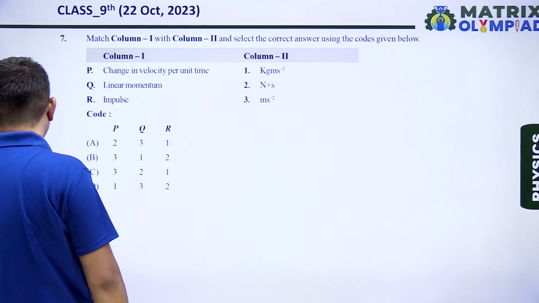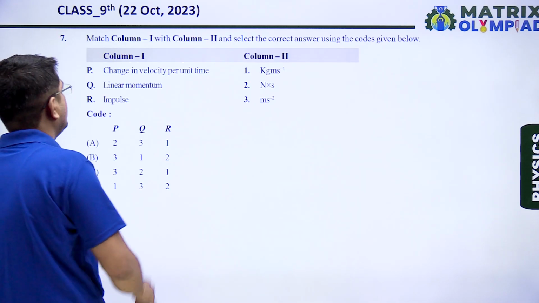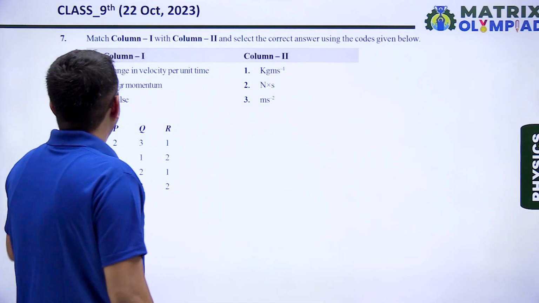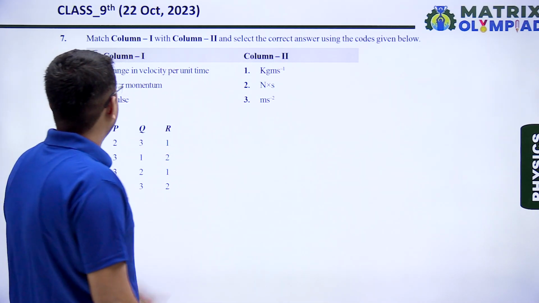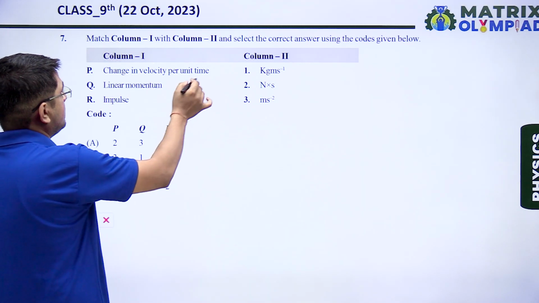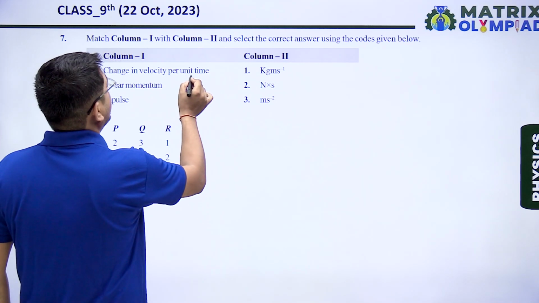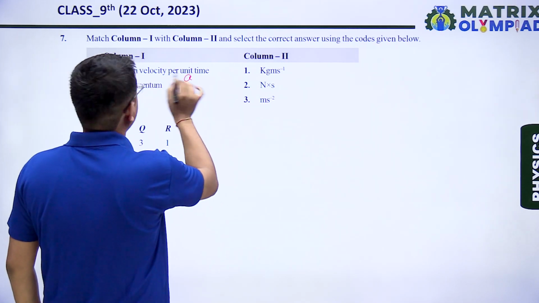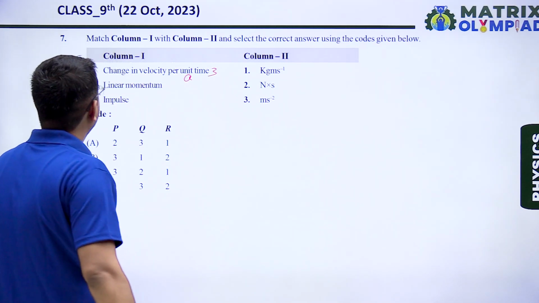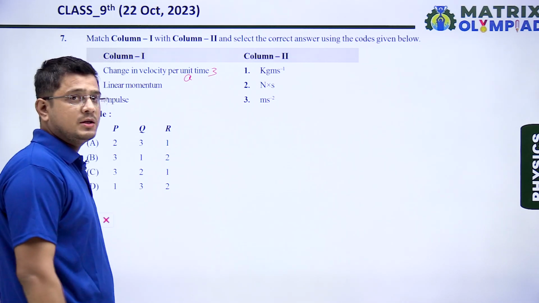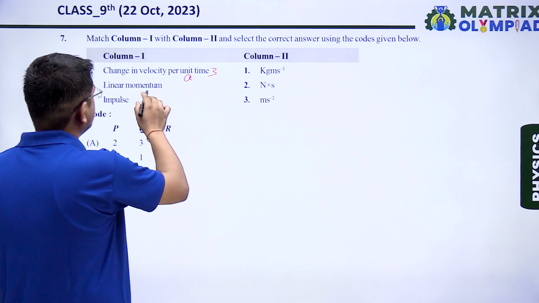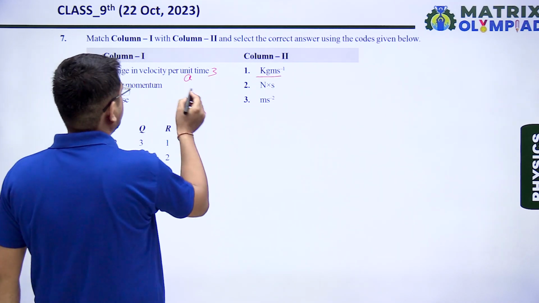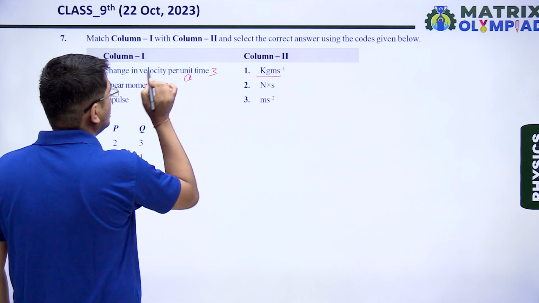Next question, question number 7. We have to match the column, match the following, column 1 with column 2. Change in the velocity per unit time is known as acceleration, and the unit of acceleration is meter per second square. So for P, I will write 3. Linear momentum. Momentum is given by mass into velocity. So for mass into velocity, the correct unit will be kg meter per second. So for Q, I will write 1.